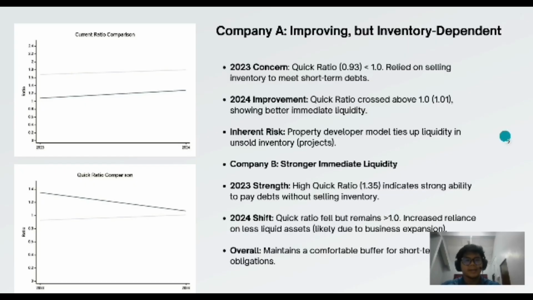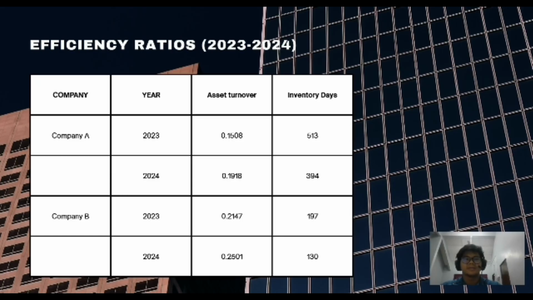Now, moving on to the next slide. Operational efficiency, also known as efficiency ratios. We see the most significant competitive gap. Company B's asset turnover is higher, meaning it generates more sales from assets. But the real standout is inventory days. Company B turns inventory in 130 days, while Company A, despite improvement, takes 394 days.